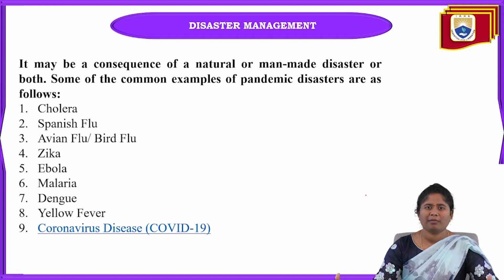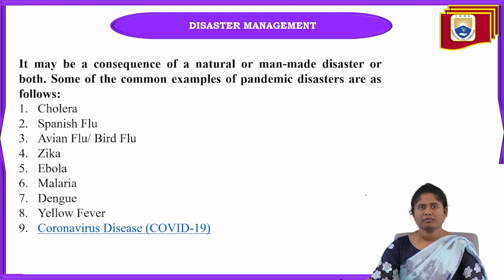These pandemic disasters will come without any warning, and we lose human life, and we also lose our families because of this.